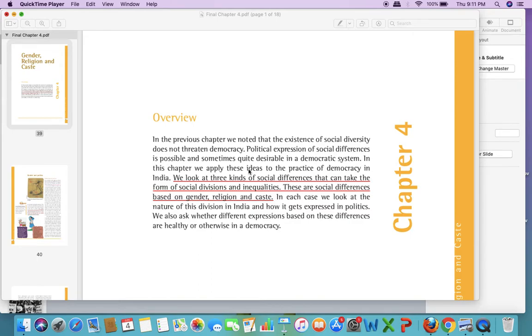In this chapter, our main focus shall be on the three main kinds of social difference, namely gender, religion, and caste, because these three social differences exist in every society. Here we shall discuss how these social differences take the form of social division and how they also create inequalities in the society.